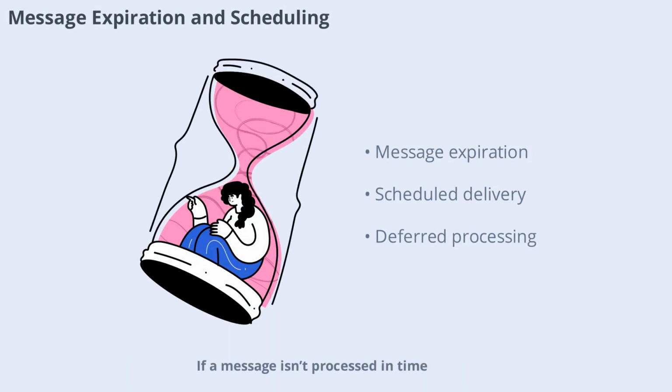Messages in a pub-sub system may have a limited lifetime. If a message isn't processed in time, it might become irrelevant and should be discarded. Publishers can set expiration times, and receivers can check this before acting. Additionally, messages can be scheduled for future delivery, allowing for deferred processing or time-based workflows. This flexibility is crucial for building responsive, event-driven applications.